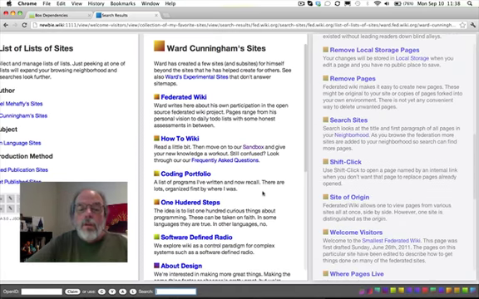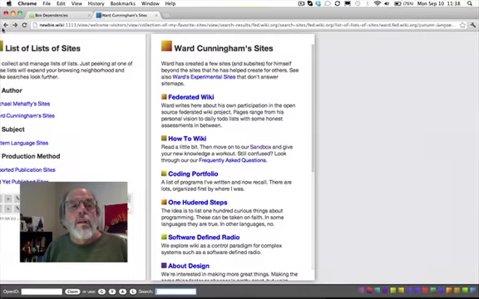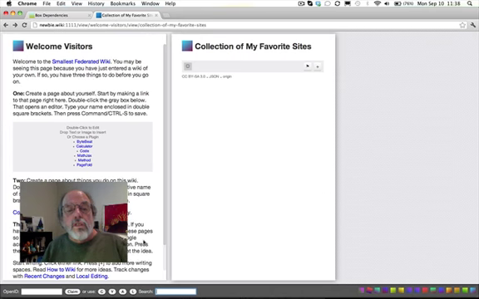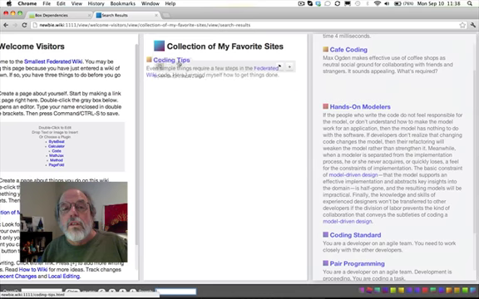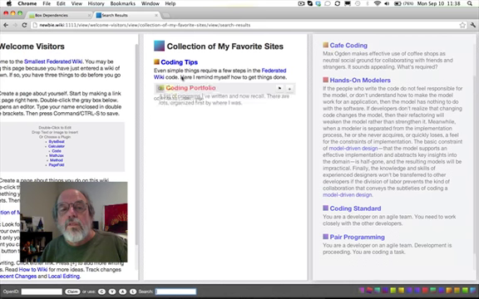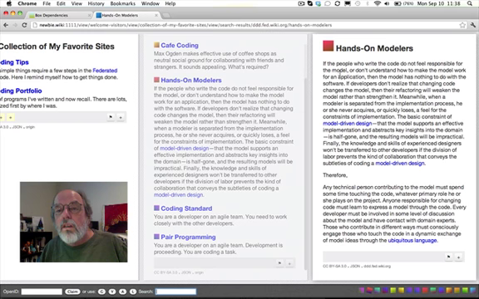Let's try something about coding. Coding. A little less about coding here. Let's just go back to where my own collection was, and I'll just say let's look for coding again. And coding tips, that sounds good. Let's put that on mine. Coding standards sounds boring. Coding portfolio. Okay. Hands-on modeling. If I look over there, that's interesting.